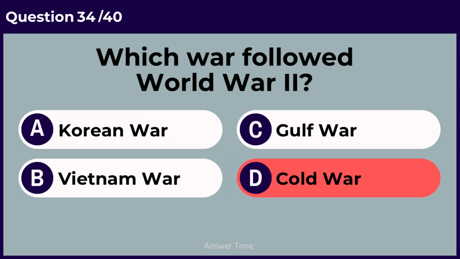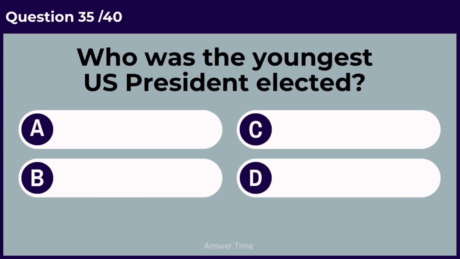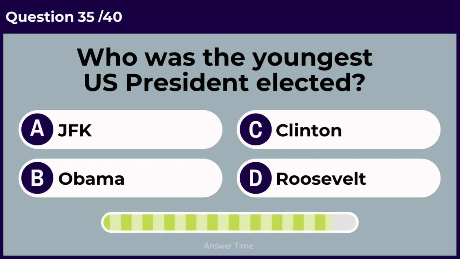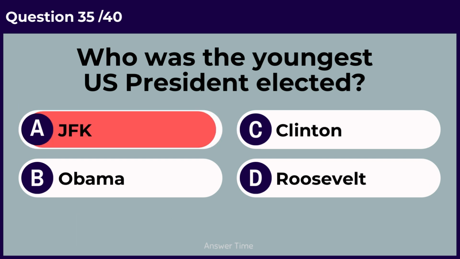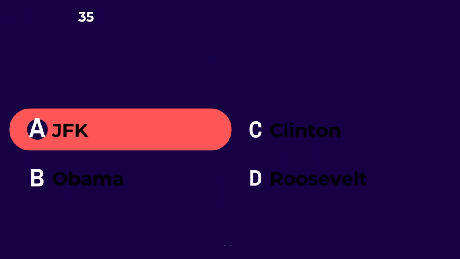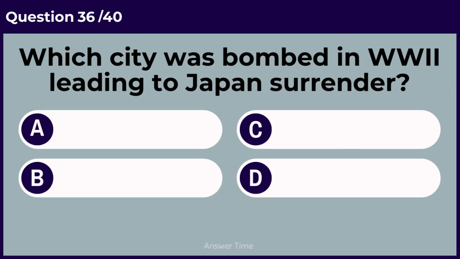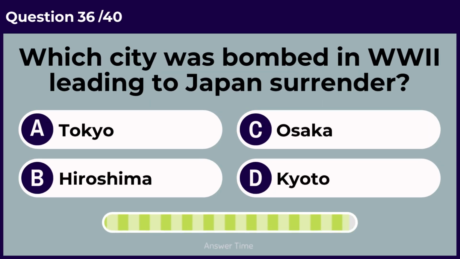Cold War. Who was the youngest U.S. president elected? JFK. Which city was bombed in World War II leading to Japan's surrender?